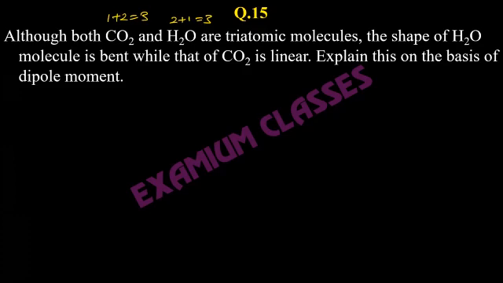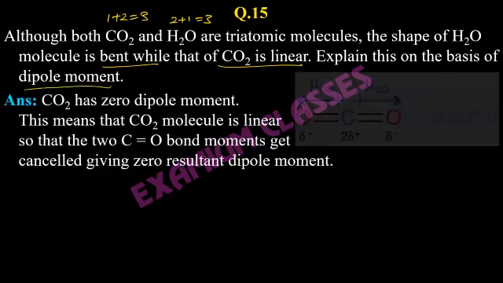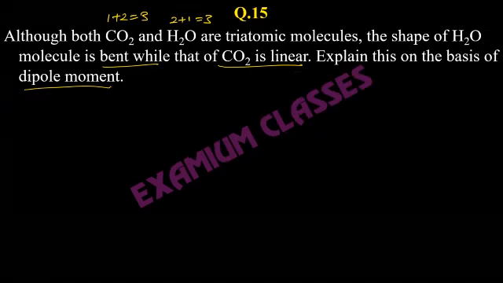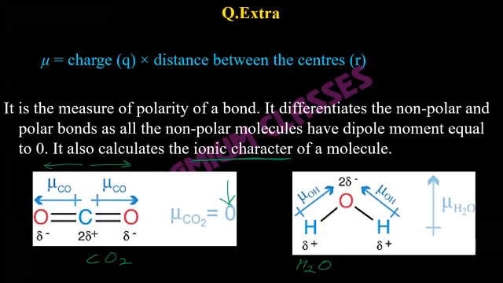The shape of H2O molecule is bent while CO2 is linear. Explain this on the basis of dipole moment. So it is basically the same thing, that CO2 has zero dipole moment. This means that CO2 molecule is linear. So there are two ways. Basically, this is something we are doing vice versa. Here, the question can be that explain why carbon dioxide has zero dipole moment and H2O has some dipole moment. Then this is how you will explain.